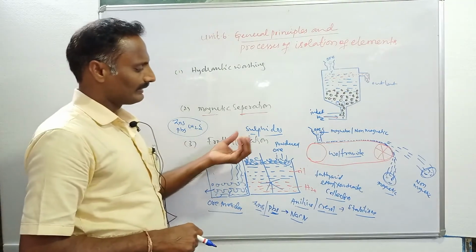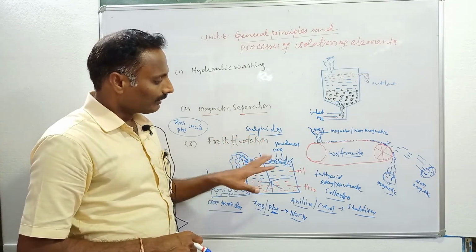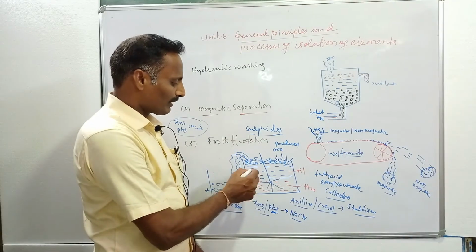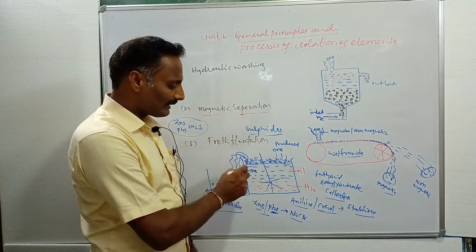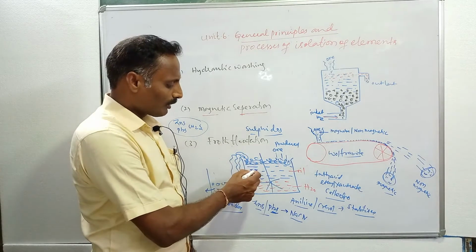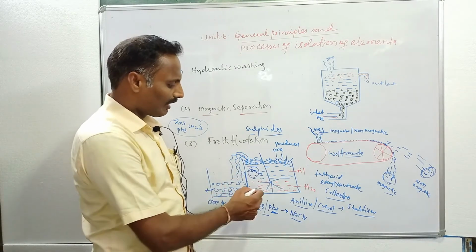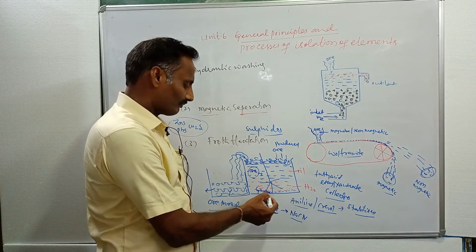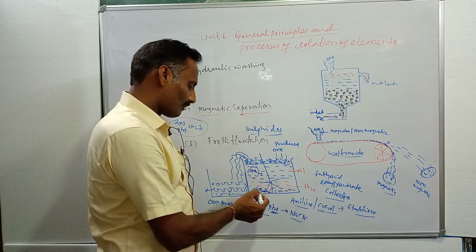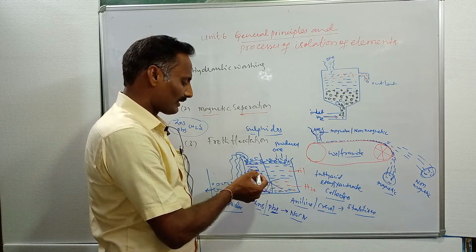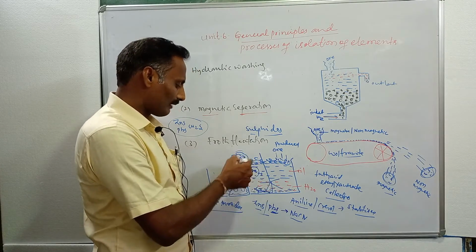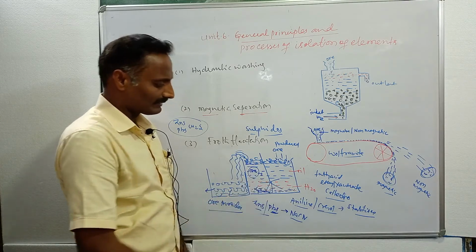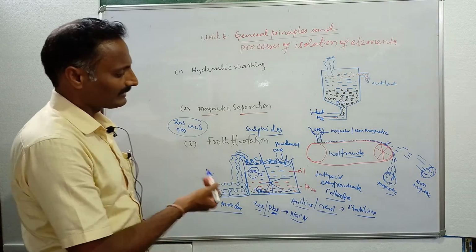The main principle involved in this process is that ore particles are preferentially wetted by oils, and gangue particles are wetted by water. Gangue particles settle at the bottom of the tank. Only the ore particles rise and are skimmed off into the neighboring vessel. Here the ore particles are collected and separated. This technique is called the froth flotation technique.